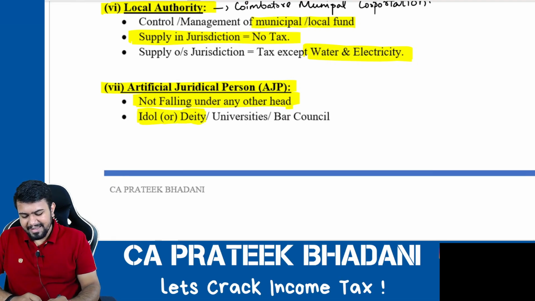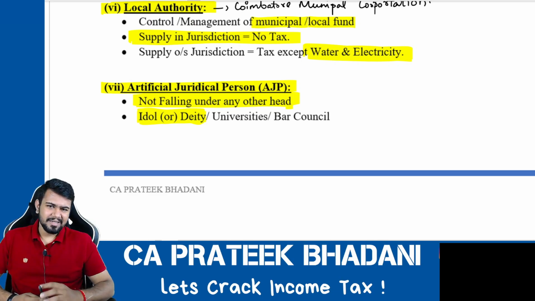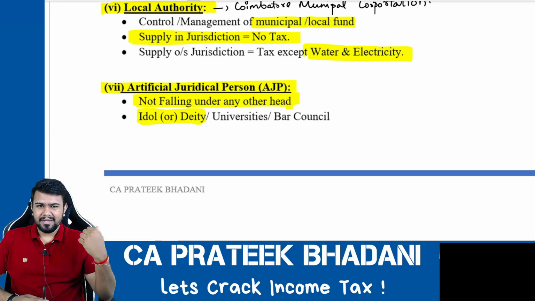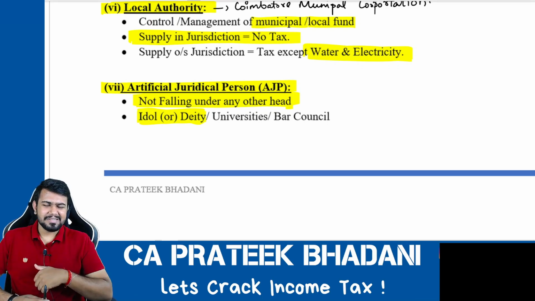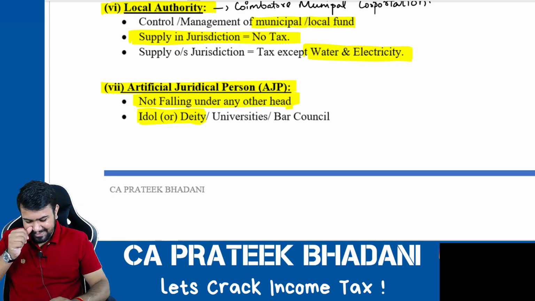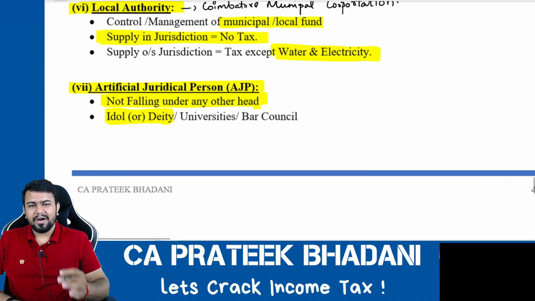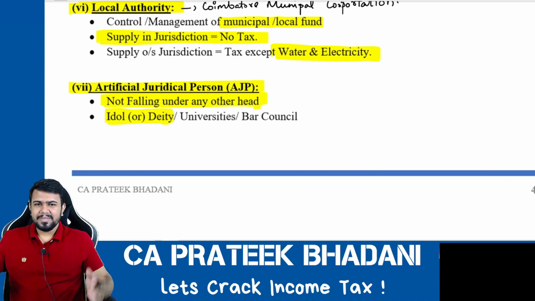It so happened that when a temple was receiving donations, the Income Tax Act went to tax the donations. The people in the temple said that the donation belongs to God and God is not included in the definition of person. Hence, the Income Tax authority said that God is also included in the definition of artificial juridical person, and hence God also has to pay income tax, if God is earning income. Fine. Hence, any idol or deity, meaning a statue or a god statue, has to pay income tax if the income is received in their name.